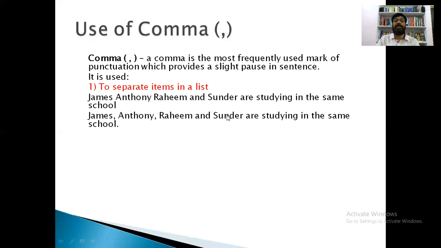So what are we doing here? We are separating the various persons with the comma. If there is no comma, what happens? It seems to be a single name, James Anthony Rahim. If we remove comma here, it appears to be a single name, and there is one more student, so only 2 students. But if we use comma, what happened? There are 4 students studying in the same school.